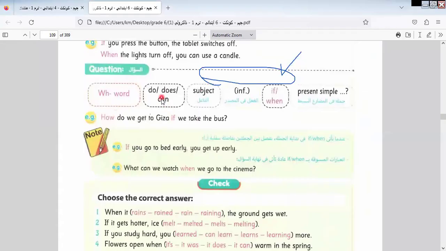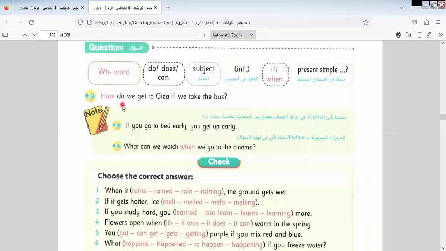This is a WH question. WH, do or does or can, subject, infinitive form, if and when, then the present simple. This is the structure of the question.